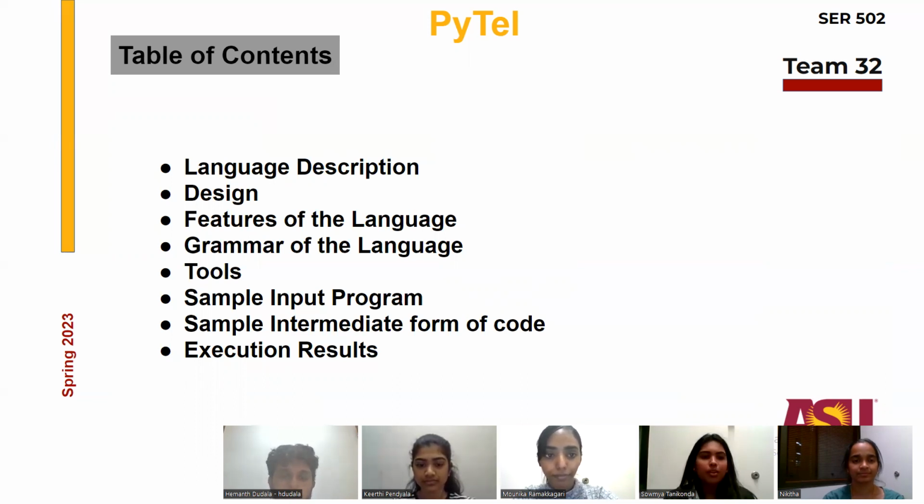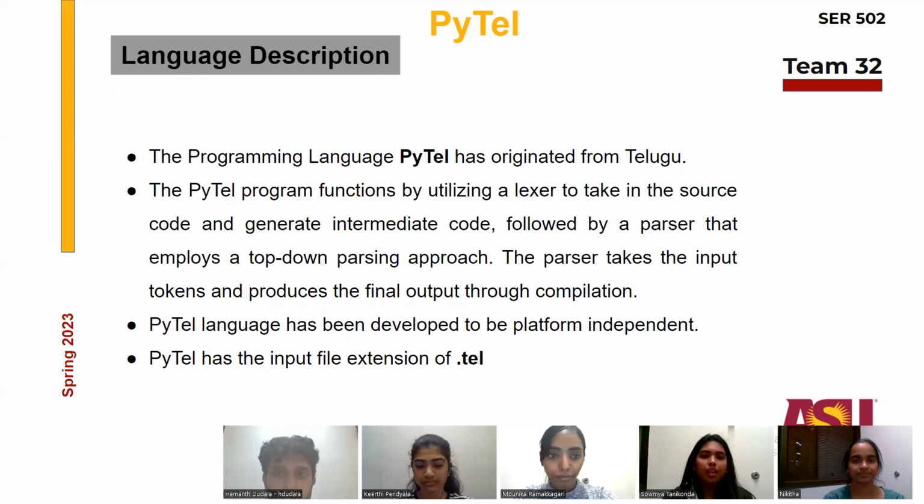So let's look at the language description. Basically, our programming language is named PyTel because it's a fusion of two different languages. One is Python and the other one is Telugu. The reason why we have chosen Telugu is our affinity towards our mother tongue and its rich culture. And the other language, Python, has been used to develop a lexical analyzer. It has been developed to be platform independent, and it has the file extension of .tel. The rest of the details will be shared by my other teammates.